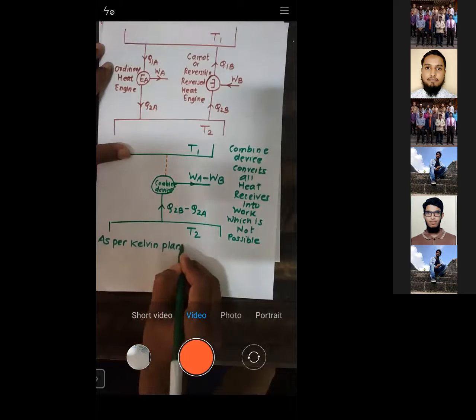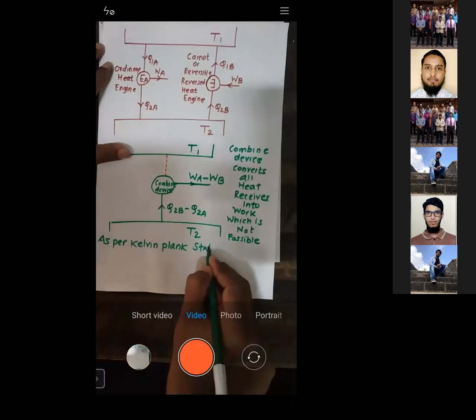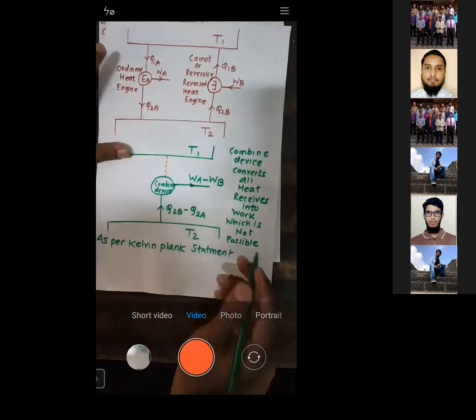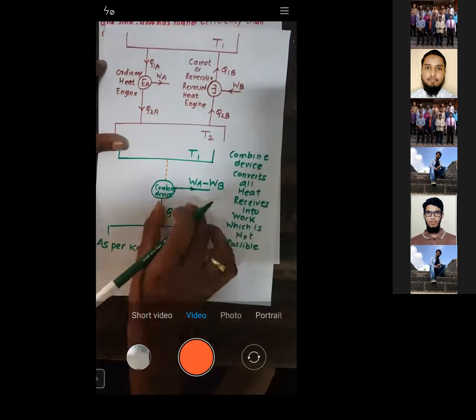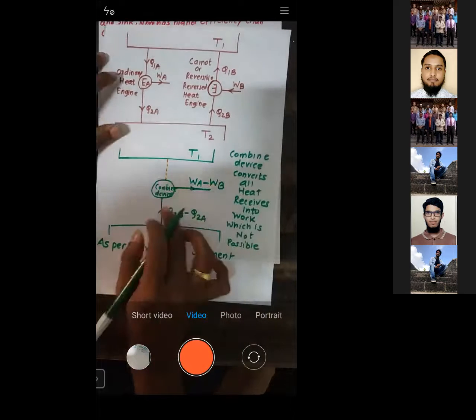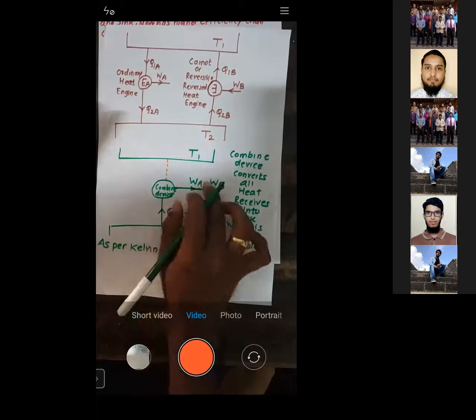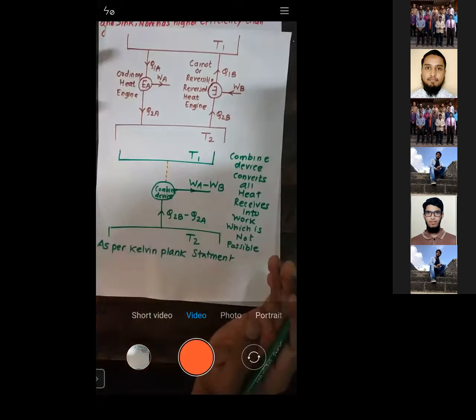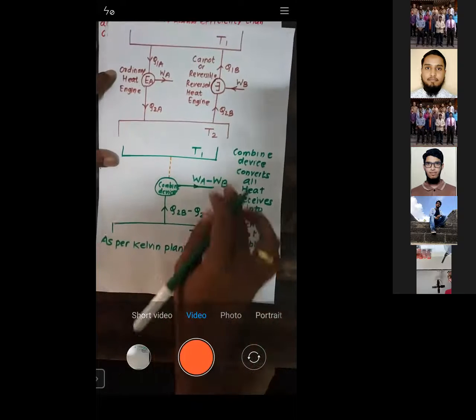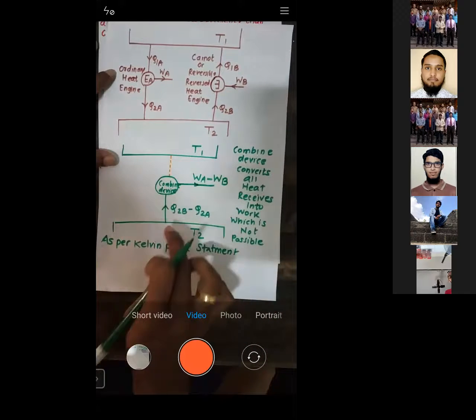It is impossible to convert all heat received into work, and we are getting a device which is converting all heat received into work, so which is not possible. That means we have reached a wrong conclusion.